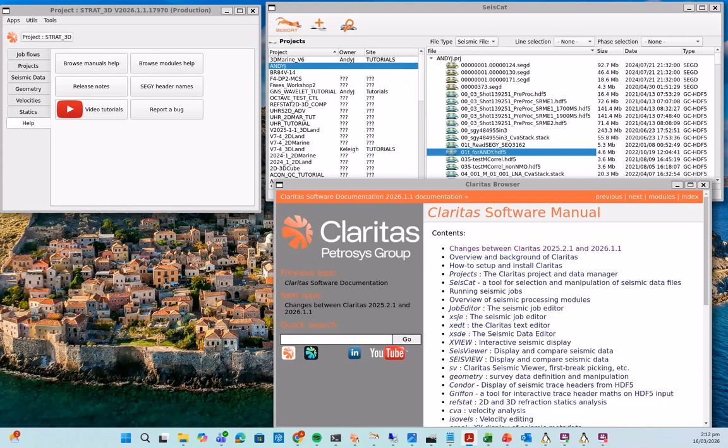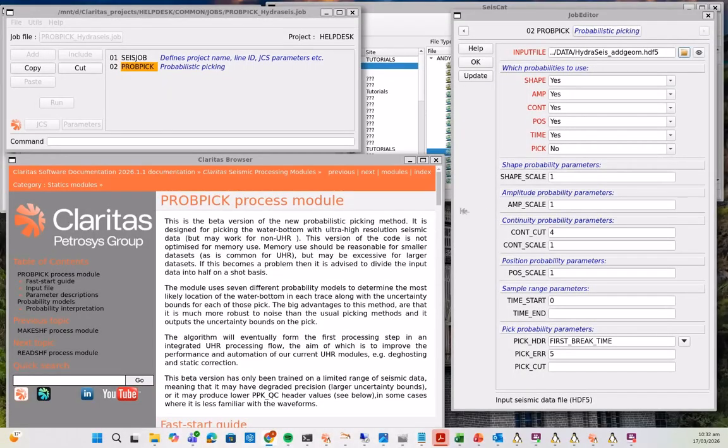So hopefully you'll appreciate the new branding. I think most users often just refer to Claritest as Claritest rather than the old full name. So for most people it probably won't be a big difference, but hopefully will be a little bit more visually appealing for users. One of the key components of the current release, the 2026-1 release, is the new PROBPICK module.